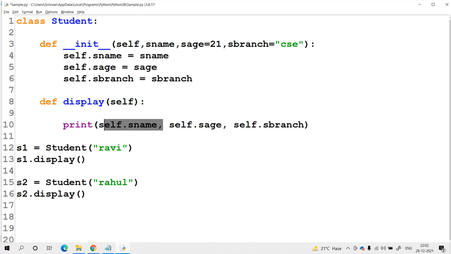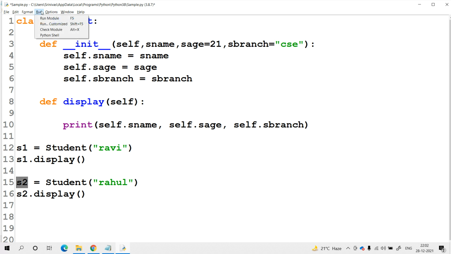In a similar format, while creating the second object also, we are just passing the s name, and we did not pass the values for s age and s branch. What will happen? Whatever default values are available for s age and s branch will be allocated to the instance variables. And while creating the object of the class, the instance that we are passing in the self keyword is s2. With respect to the second student, the student name is Rahul and the remaining two values are s age is 21 and s branch is CSC only.